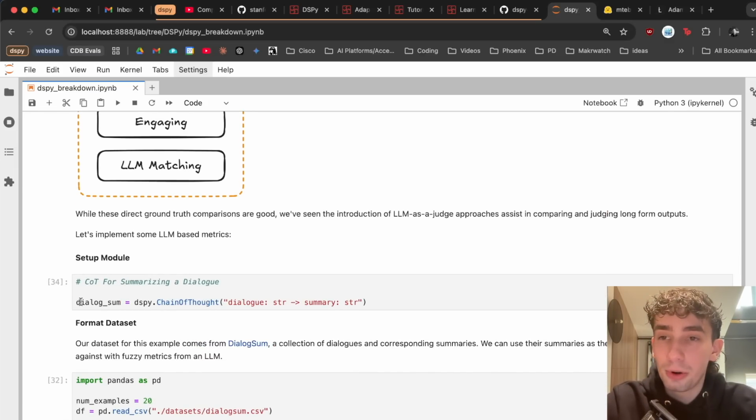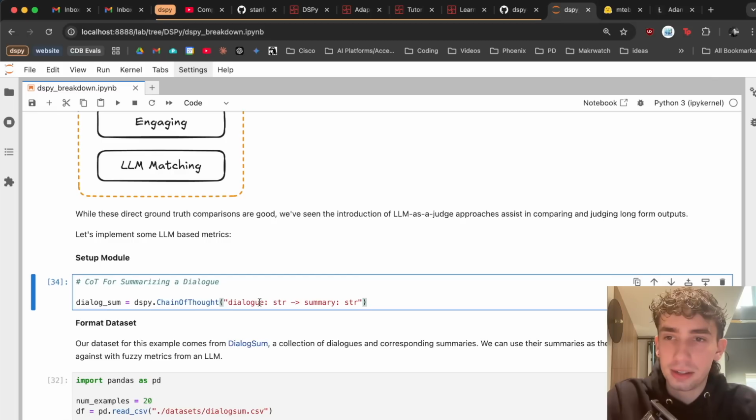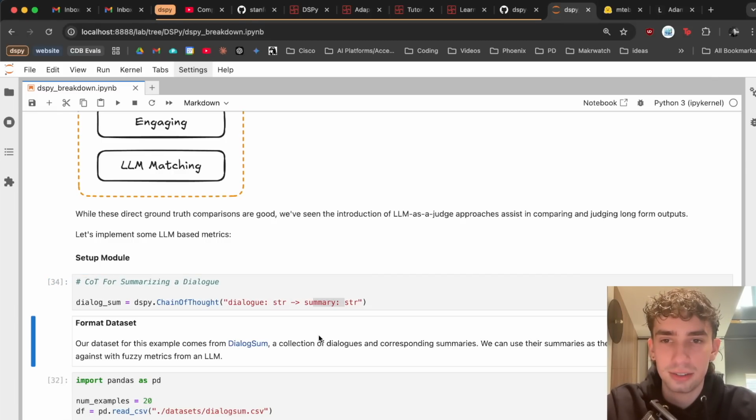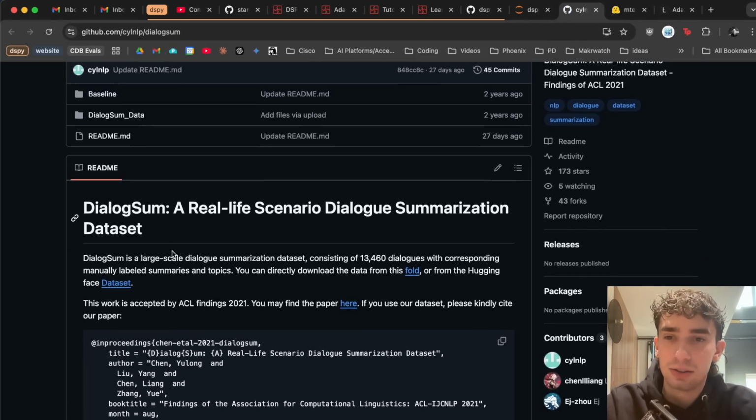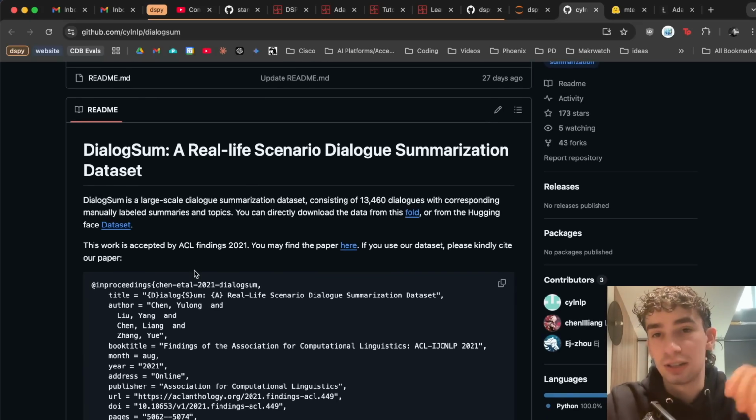For our program, we are going to have a simple dialogue summary chain of thought module that's going to take in a dialogue and a summary. Similar again, we have some examples coming from a data set over here, the DialogSum data set, which is essentially just going to be 13,000 dialogues with corresponding manually labeled summaries.